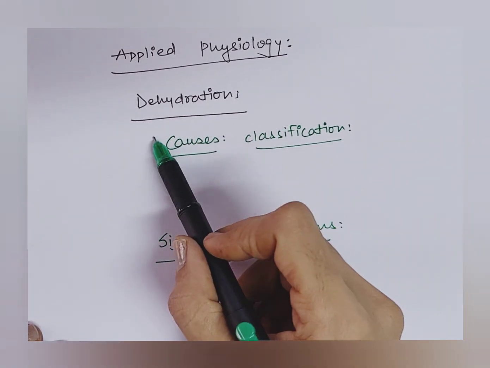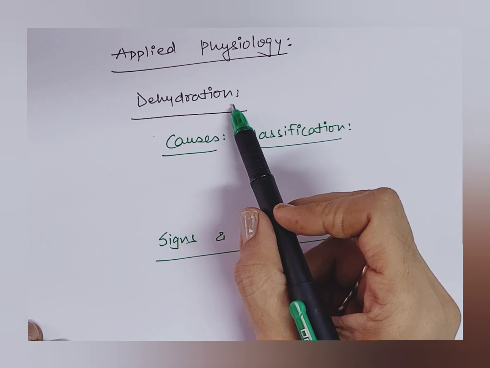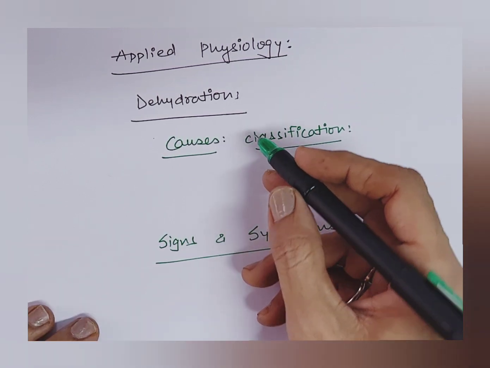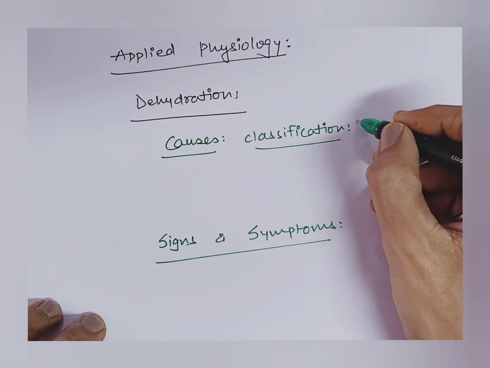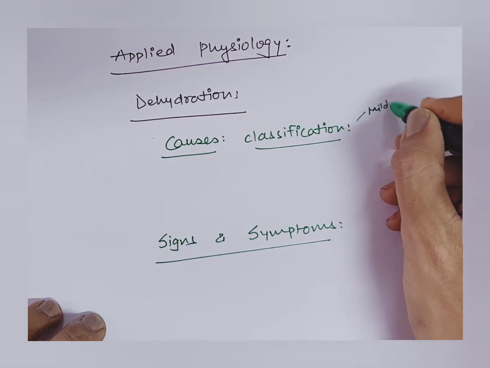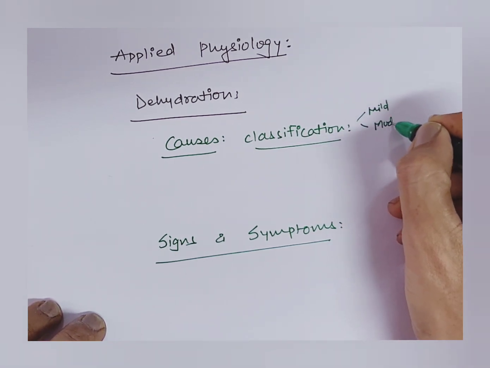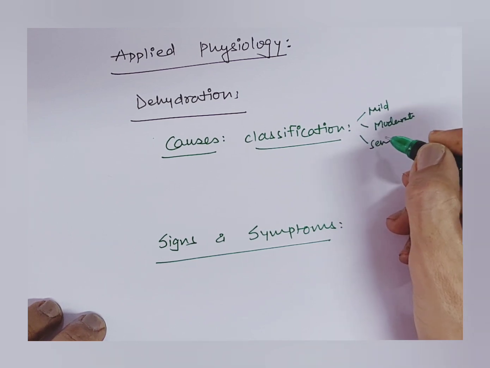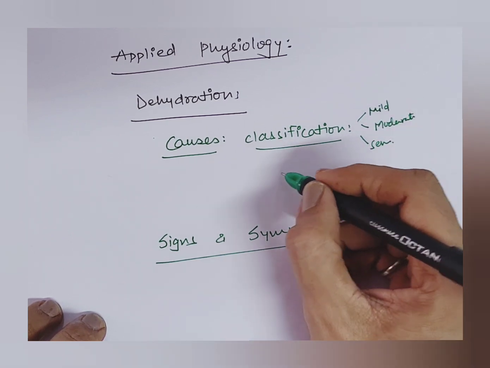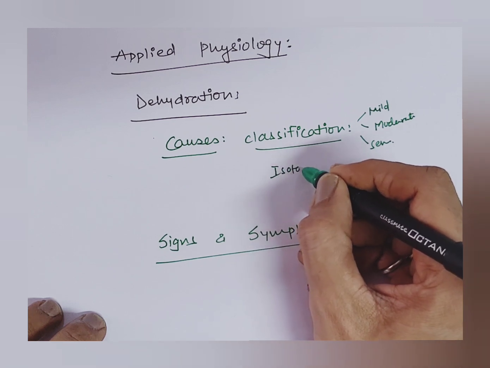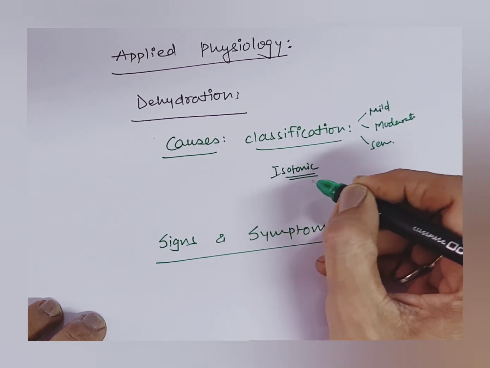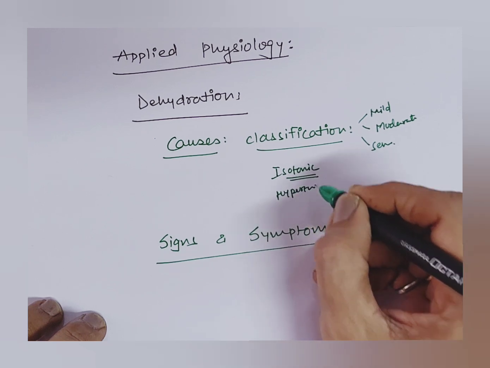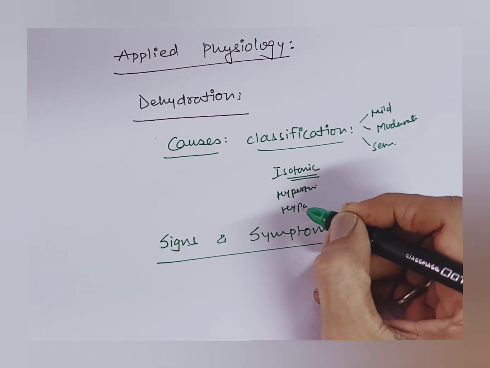What is dehydration? That is a decrease in the water content of the body. It depends on the fluid loss. If the fluid loss is less, it is classified as mild dehydration. If it is more, moderate, and if it is severe, that is severe dehydration. Another classification is isotonic dehydration, where osmolarity is the same, hypertonic, where osmolarity increases, and hypotonic dehydration.